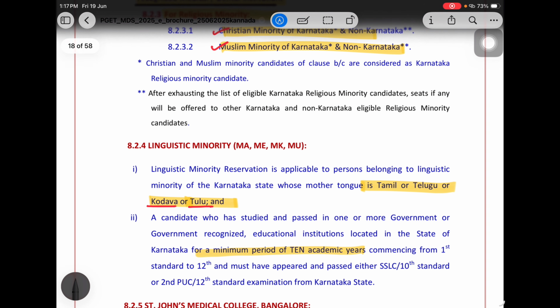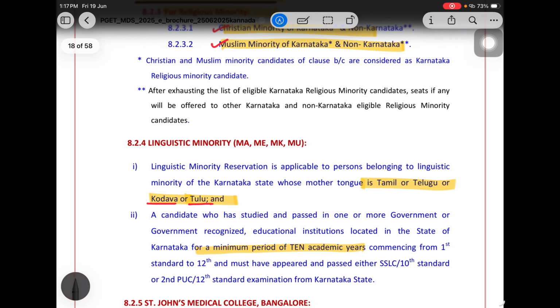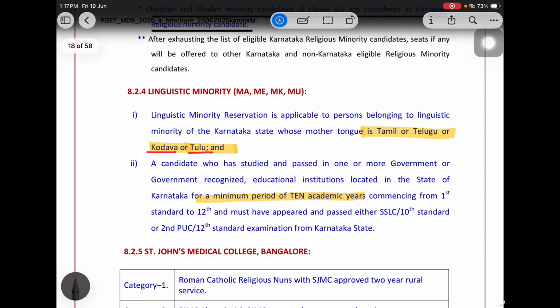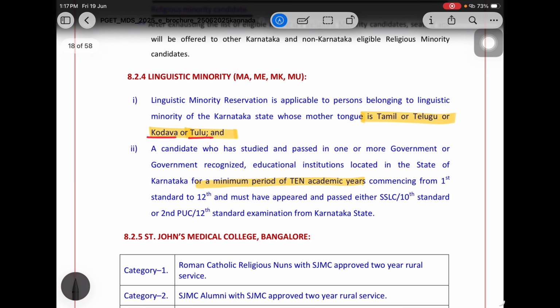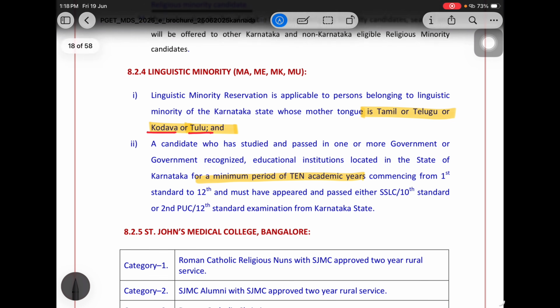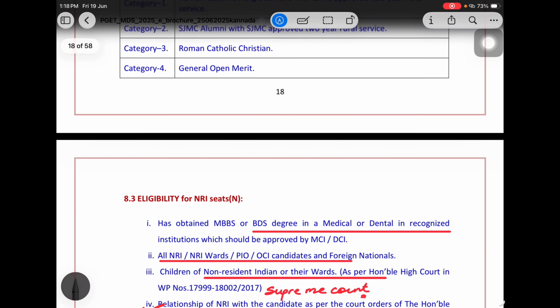Minority people, Karnataka and non-Karnataka, can apply in Christian and Muslim minority colleges. Okay. After exhausting the list of eligible Karnataka religious minority candidates, the seat will be offered to other Karnataka and non-Karnataka eligible candidates, then it can also go to them. Okay. So Christians of clause B and C are considered as Karnataka religious minority candidates. Now we have the linguistic minority, that is Tamil, Telugu, Kodava and Tulu. Then a minimum of 10 years of service is required in Karnataka.